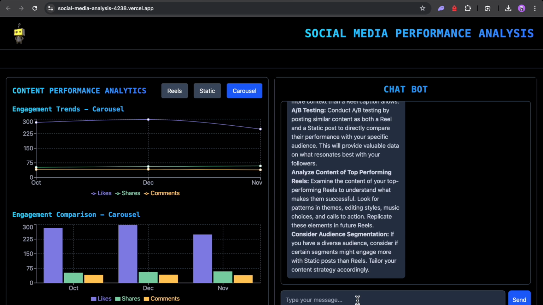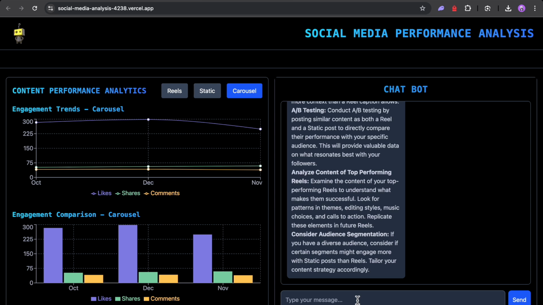The current project lays a strong foundation, but there's so much more potential to explore. Here are some features I plan to add in the future. User authentication: allow users to log in and save their custom reports. Advanced data visualization: adding dynamic charts and graphs to make insights more interactive and visually appealing. Integration with real data: connecting the app to real social media platforms like Instagram or X using their APIs. Predictive analytics: incorporating machine learning models to predict future engagement trends based on historical data.